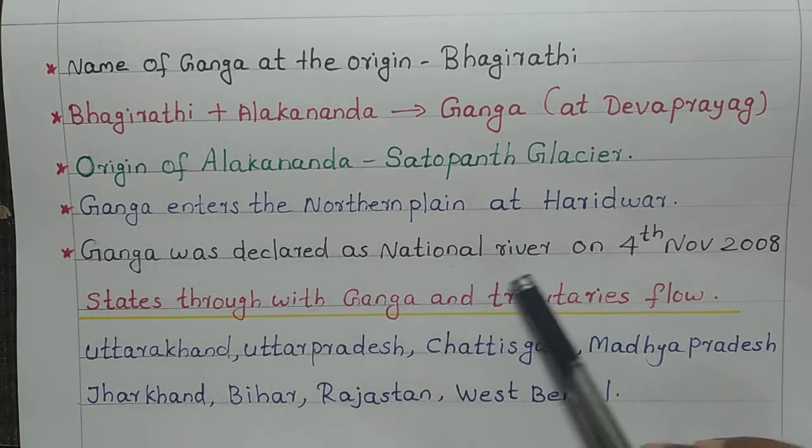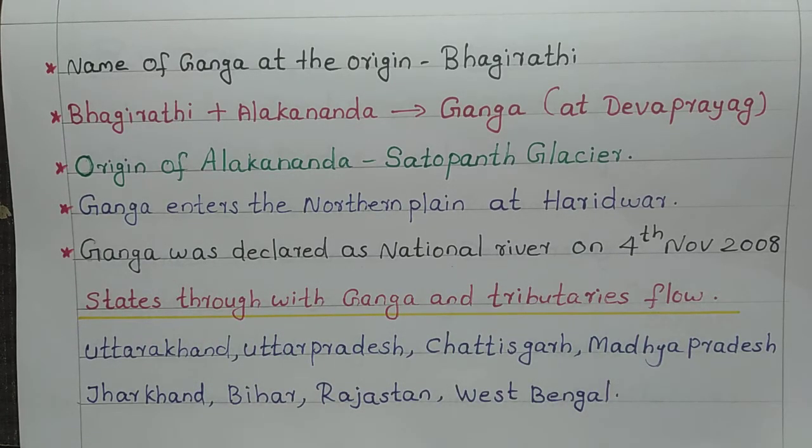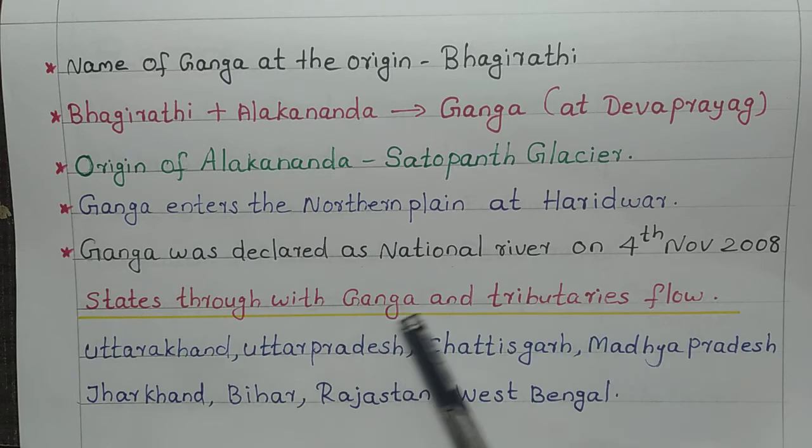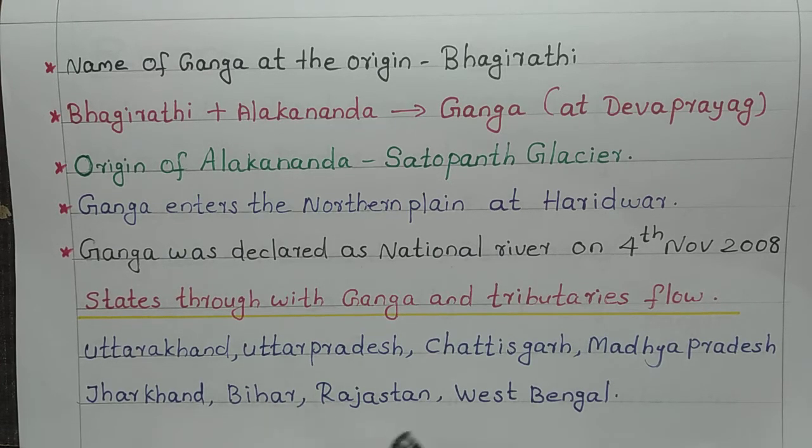Ganga was declared as national river on 4th November 2008. The Indian government declared Ganga as our national river on 4th November 2008. Now, the states through which Ganga and its tributaries flow: there are 8 states. Those states are Uttarakhand, Uttar Pradesh, Chhattisgarh, Madhya Pradesh, Jharkhand, Bihar, Rajasthan and West Bengal. Most of the part is flowing through Uttar Pradesh.